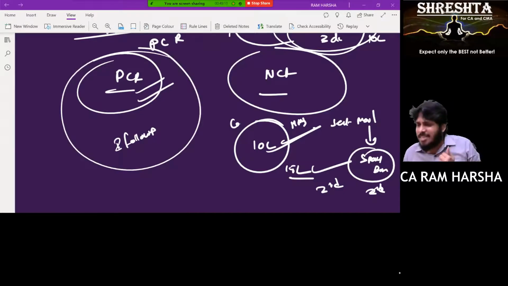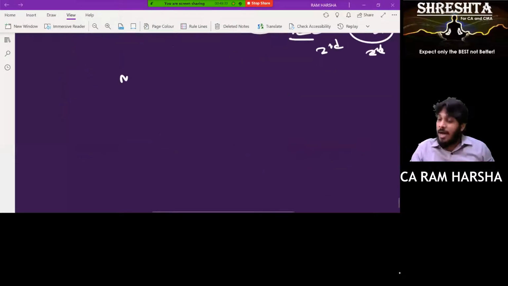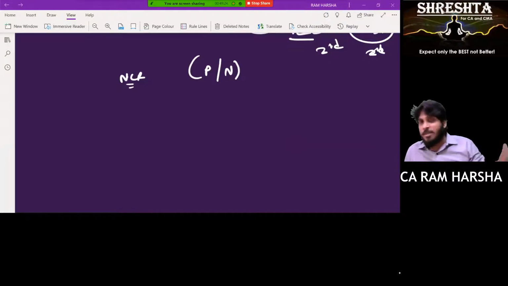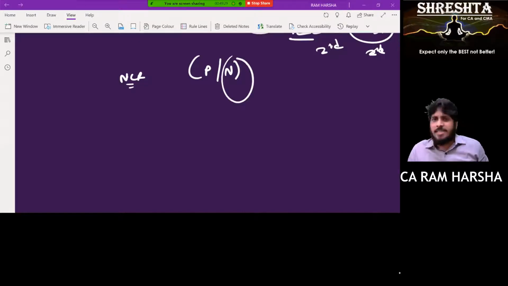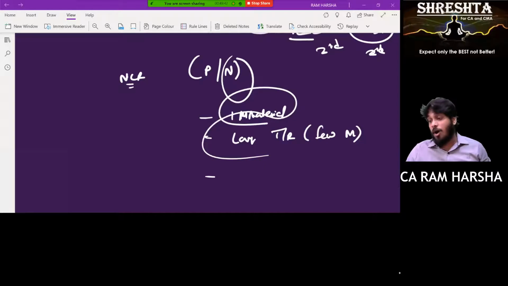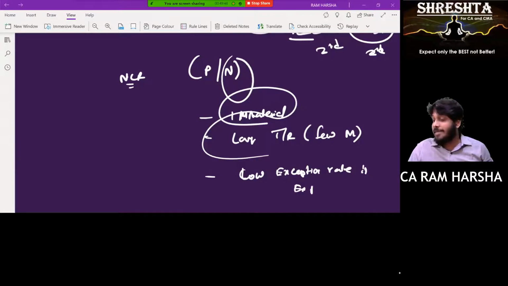So then why NCR is there? Yes, NCR is there. I will use NCR also. Sir, which method I must use? Should I use positive method or negative method? It's a matter of professional judgment. Yes, sir. In the below cases, I will use negative confirmation request. When the balances are immaterial. When there are large number of trade receivables, where only few of them are very material, remaining are immaterial. For the remaining, you can send negative. Or low exception rate is expected.